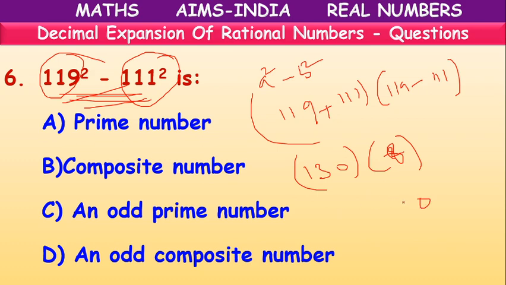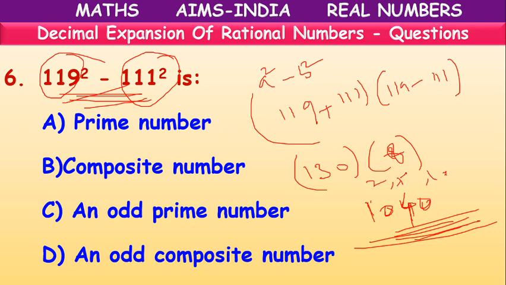8 times 3 is 24, 2 is remaining, so we get 1840. What is this number, children? 1840. Because 2 is a factor of this number, 5 is a factor, 10 is a factor. We have so many factors. So it is an example of